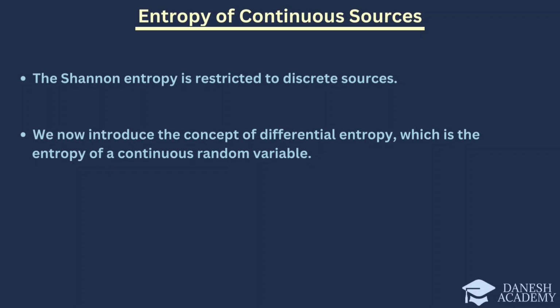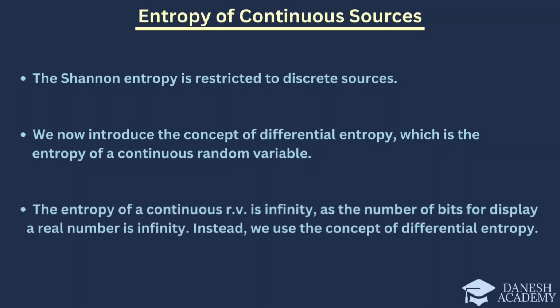One key difference is that the entropy of a continuous random variable is theoretically infinite because the number of bits required to represent a real number is infinite. Therefore, we use differential entropy instead to handle this case. Differential entropy helps us quantify the uncertainty of continuous random variables in a meaningful way, similar to how Shannon entropy is used for discrete variables.